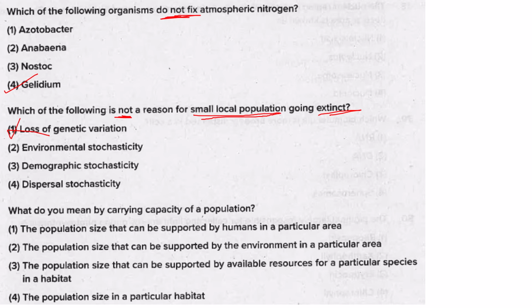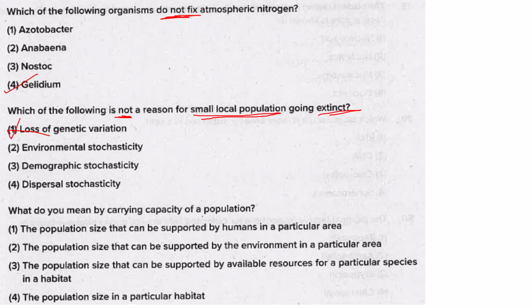In a small local population, if genetic variation is lost, they will not be able to survive new challenges, like new diseases coming in. No genetic variation means most of the population will die out. So the small local population can become extinct.